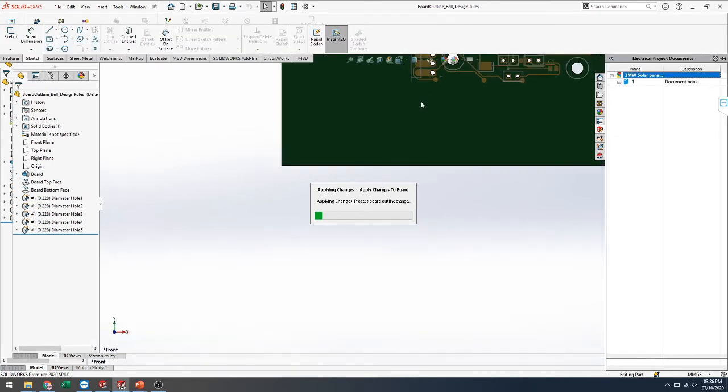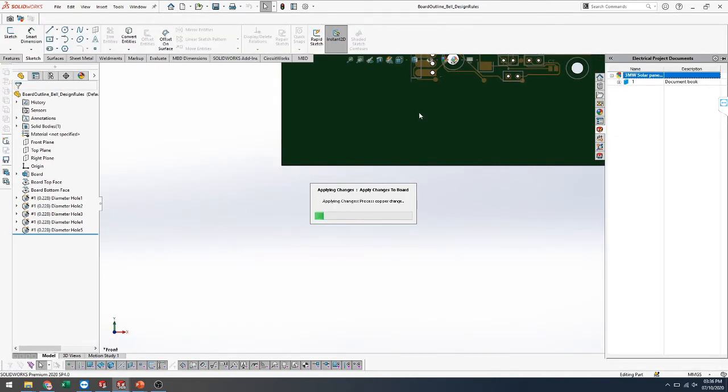You just delete all the information from the existing layout and update it. See, all the symbols will be removed and all the holes also removed.